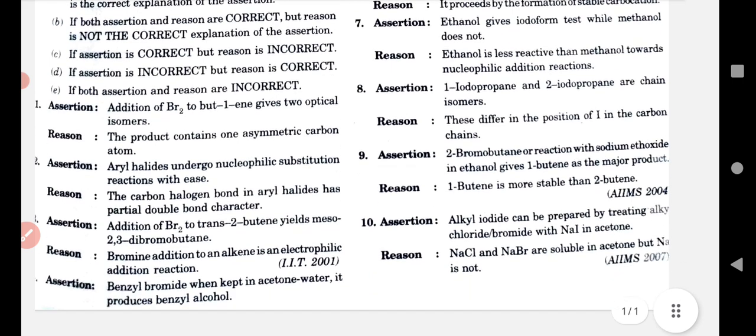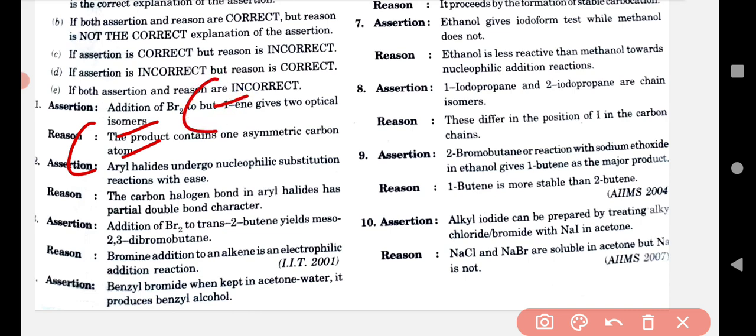Now I have to start from the first assertion-reason. Okay, let's start. First one, what is given over here? Addition of Br2 to but-1-ene gives 2 optical isomers. That's fine. First of all, let me make the structural formula. So what is but-1-ene? C double bond C, single bond C, single bond C. This is but-1-ene. I don't need to write and fulfill the valency of the carbon. This is sufficient. If we add Br2, understand that?